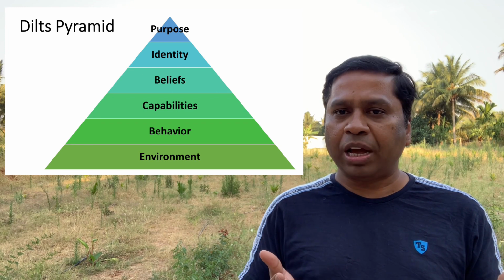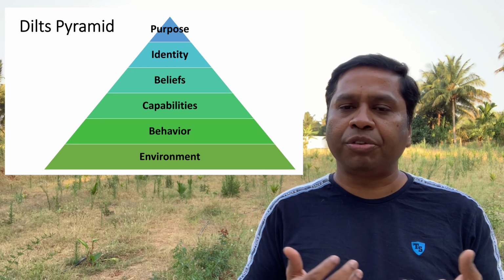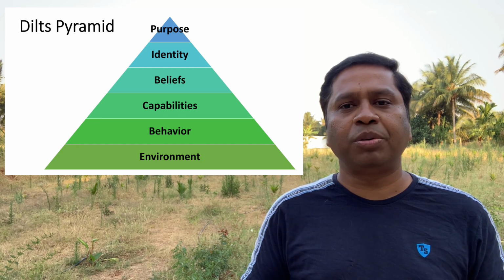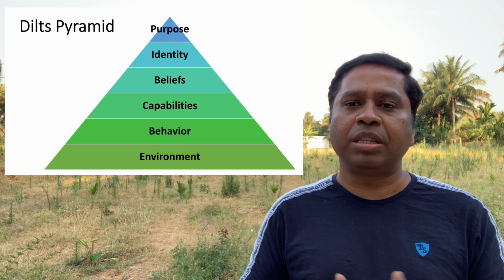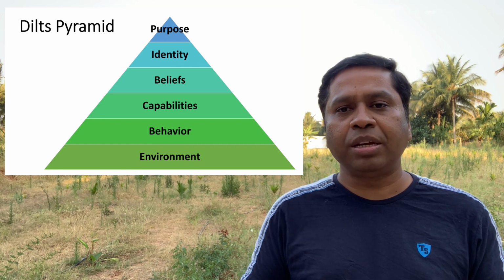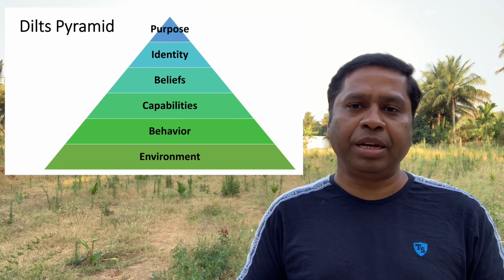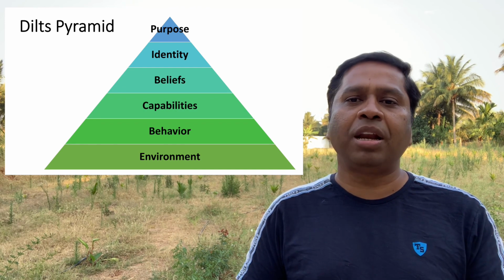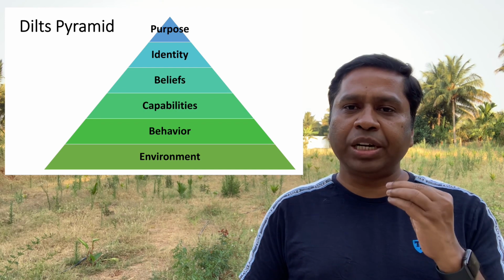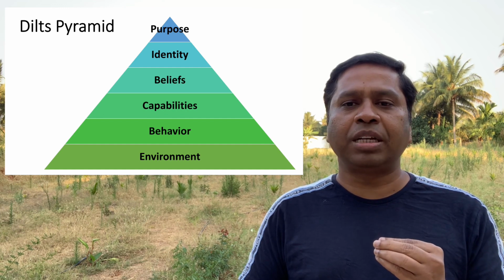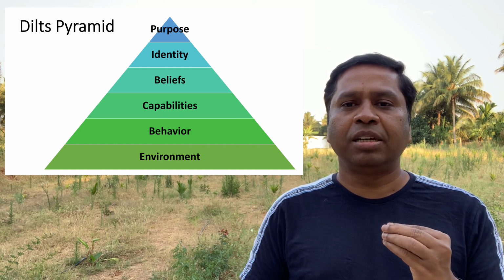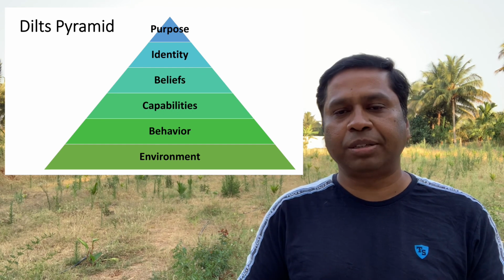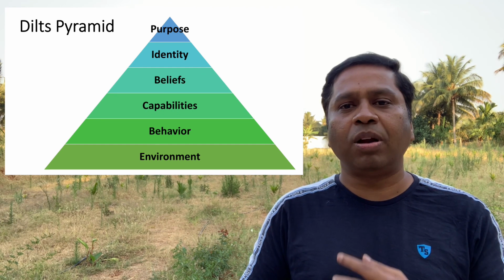So if you want to have any change within our life, or within us, we try or we attempt only at these 2 levels. But this is not enough. A human being is a complex being, and a human being has much deeper levels. So we need to understand all the deeper levels, and we have to make changes at the other levels also to bring effective transformation. Let's try to understand all other levels as well.